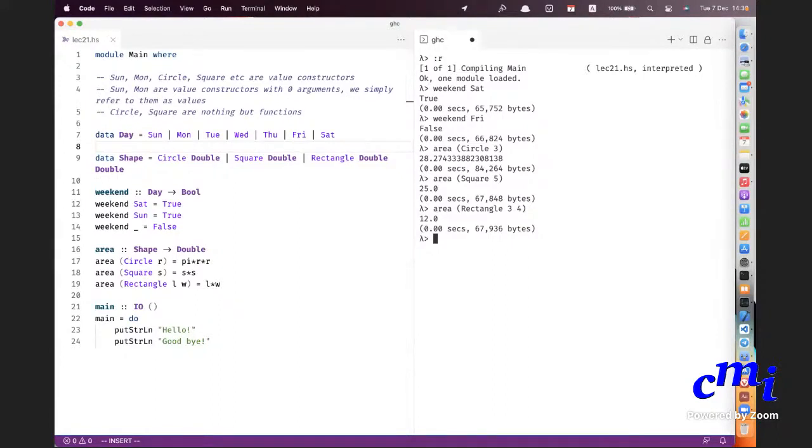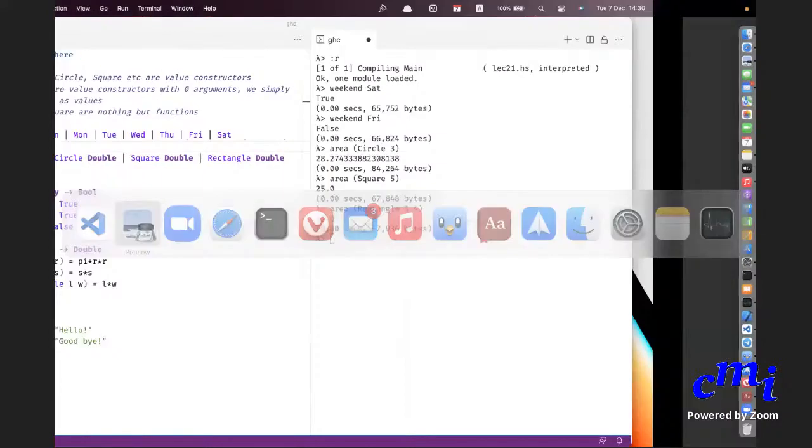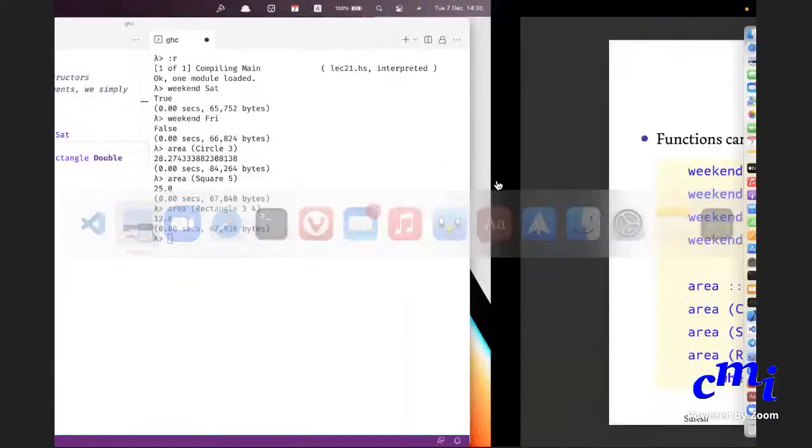Is there a way to include a new data type that we defined ourselves into the Show type class? Yes, I'm going to come to that in a minute. Okay, so you can do all this.